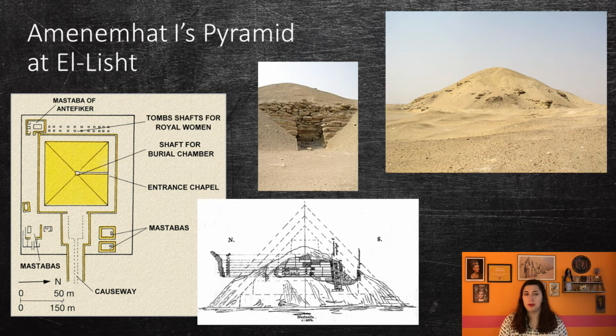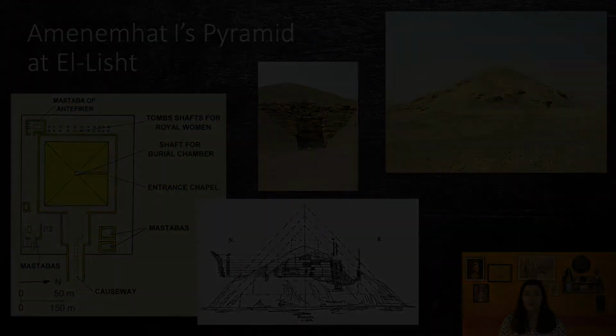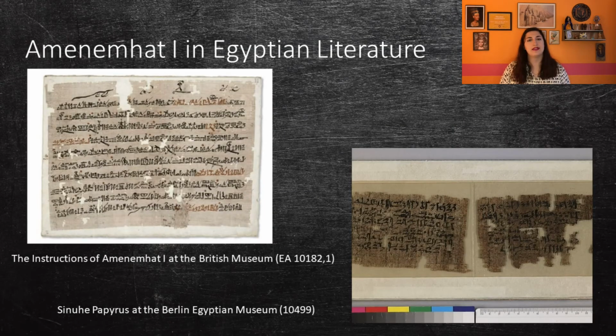A slope shaft blocked with granite plugs led to a burial chamber. Unfortunately, because this pyramid was built closer to the Nile than previous pyramids, the burial chamber and passageways have been flooded by groundwater. There are two Egyptian literary works that might give us a picture of how Amenemhet I died.